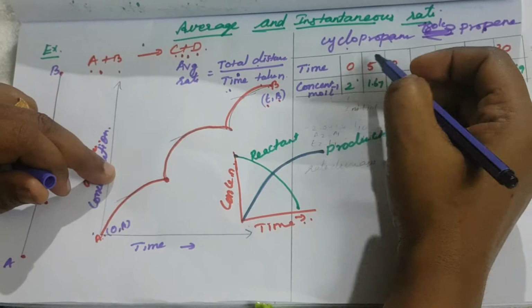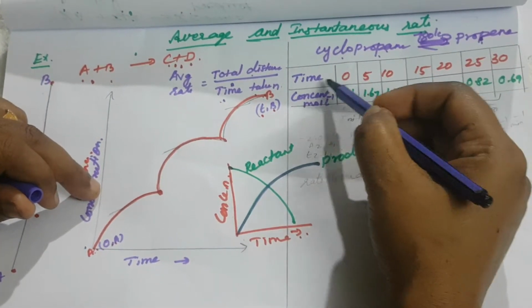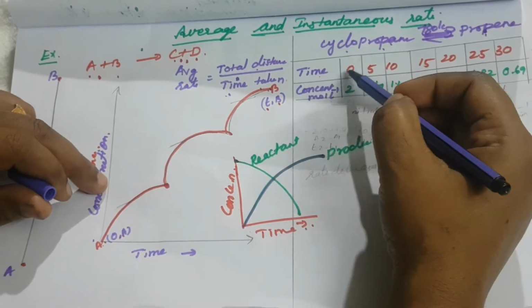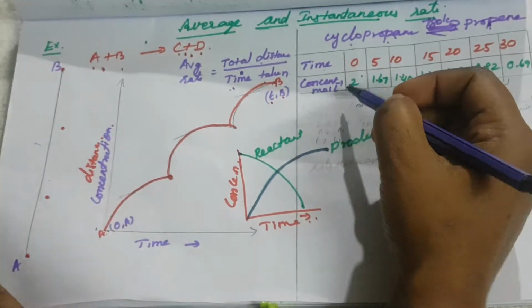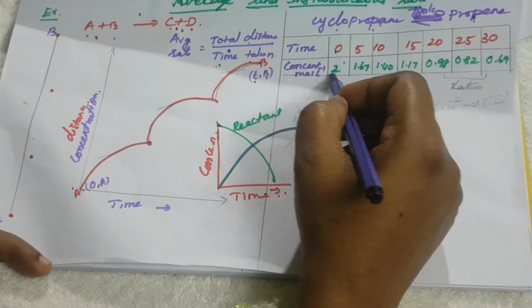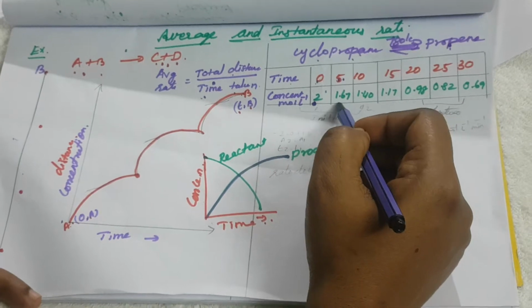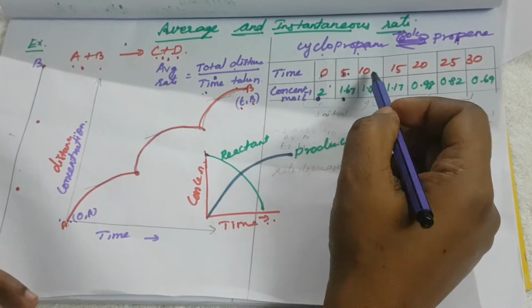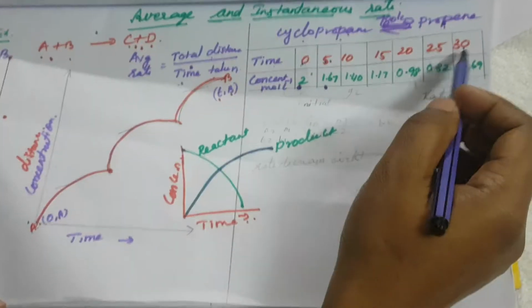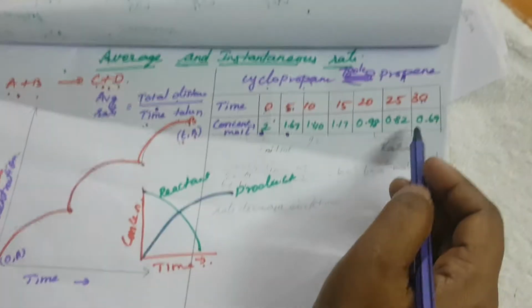They give the time interval against the concentration change. At time 0 the concentration starts at 2. After 5 minutes the concentration decreases, and so on up to 30 minutes. The total time is 30, and the total concentration change is 0.69.